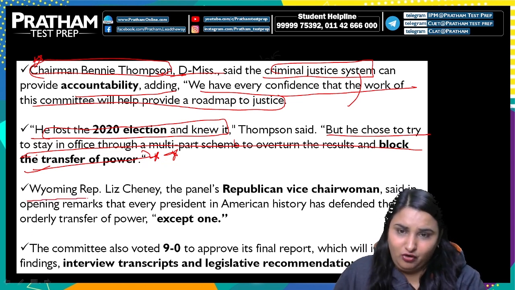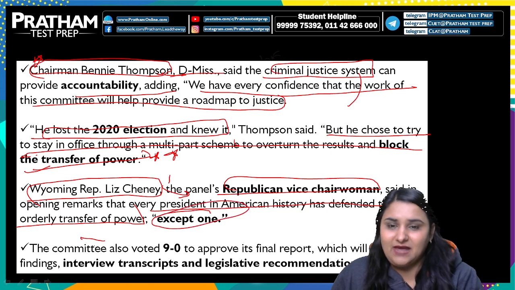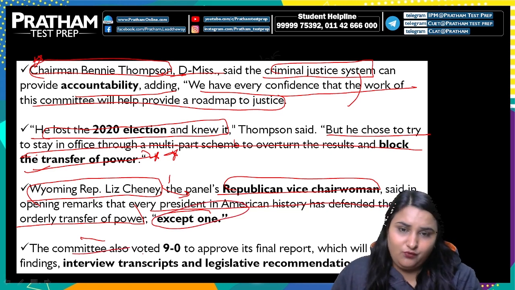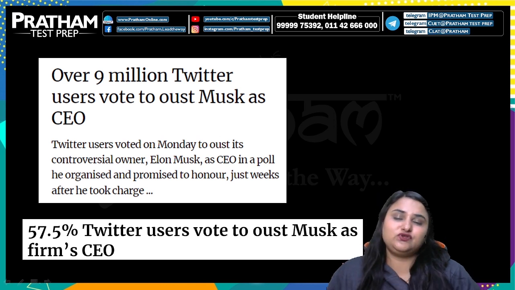And when we talk about Wyoming Representative Liz Cheney, the panel's Republican vice chairwoman, उन्होंने भी कहा है that every president in American history has defended the orderly transfer of power except one, right. The committee voted 9-0 to approve its final report, which will include findings, interview transcripts and legislative recommendations for the same. That was all about that news.